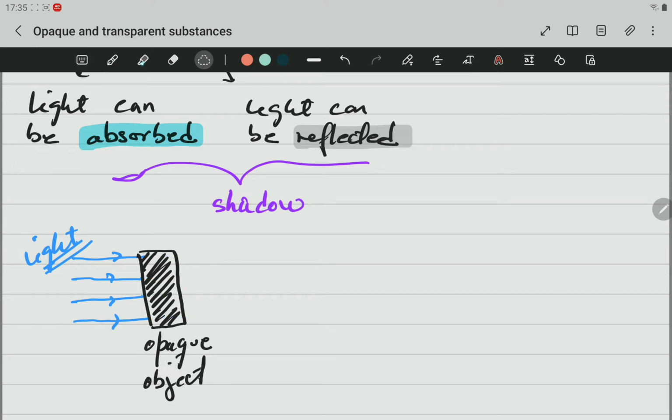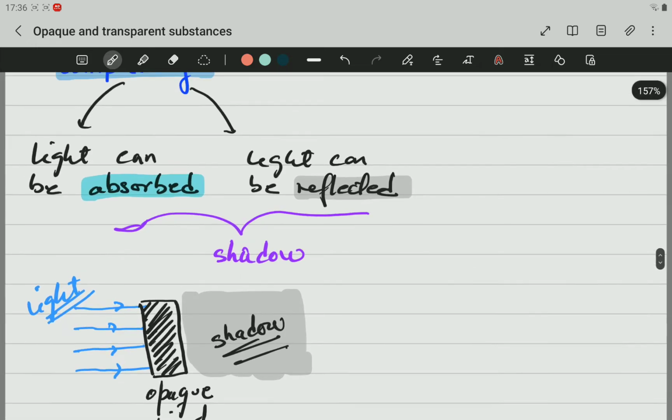So what is going to be formed on the other side of the object? There will be a shadow. This is what we call a shadow. It forms when an object which is opaque is placed in between the light, due to the opaque object placed in front of the light.